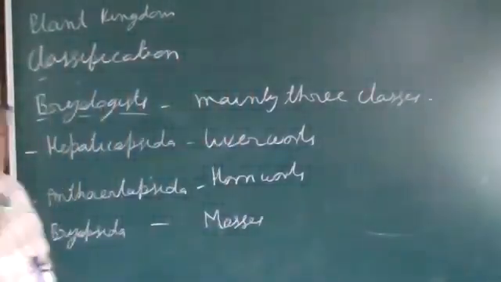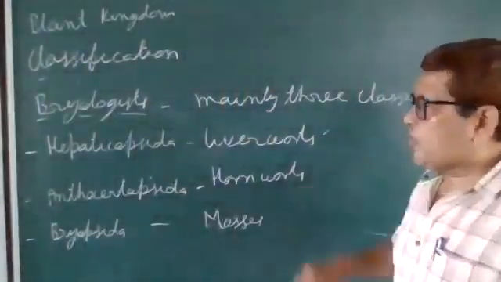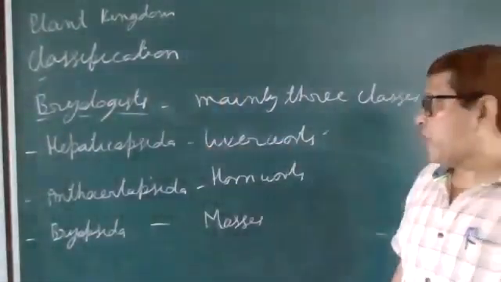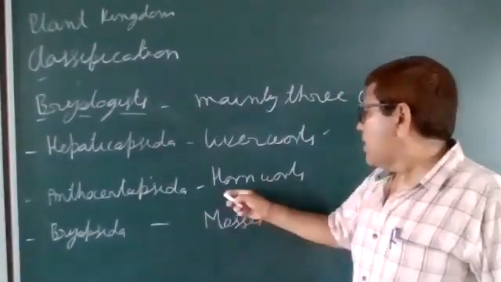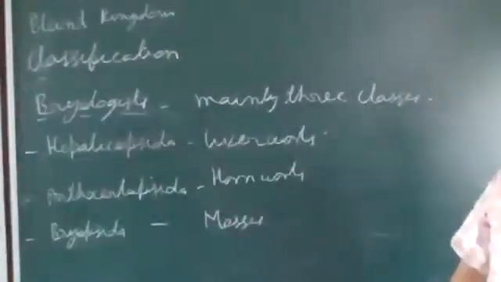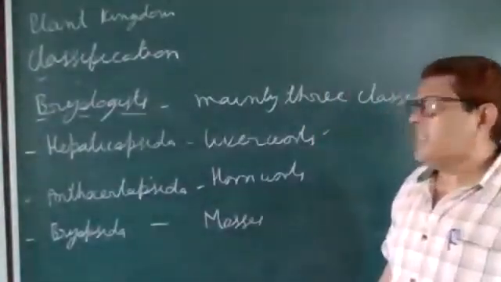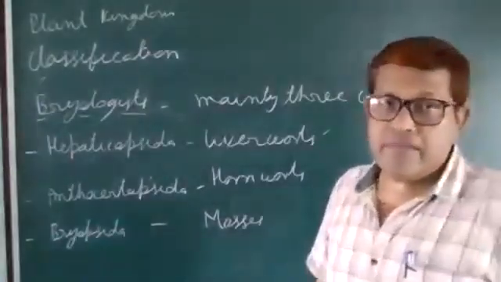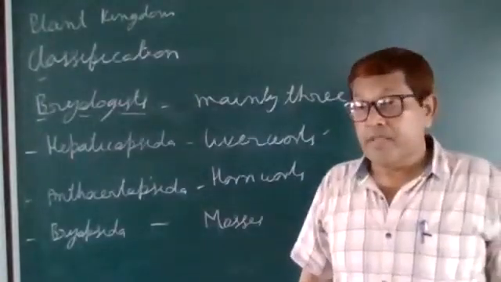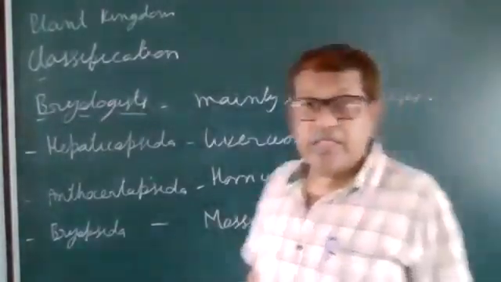So the three classes of bryophytes: first, Hepaticopsida, which includes the liverworts; next, Anthocerotopsida, which includes hornworts; and the Bryopsida, which includes mosses. So these are different classes of bryophytes. We have to discuss them one by one.